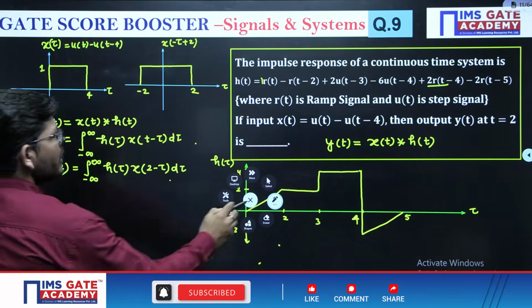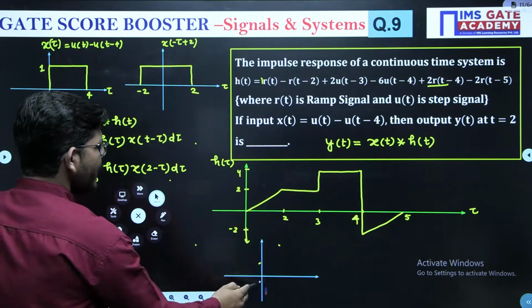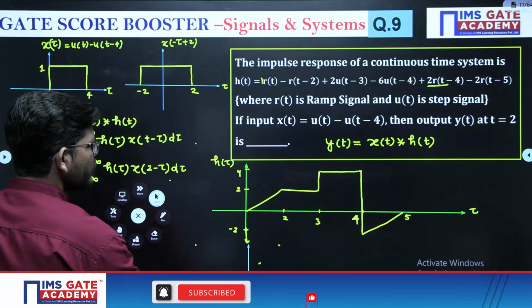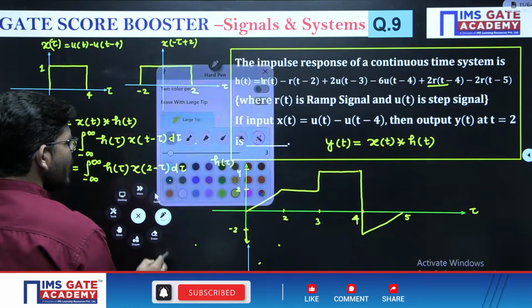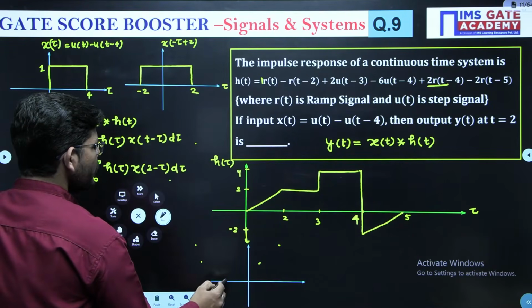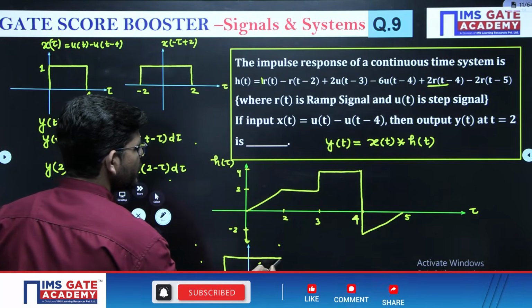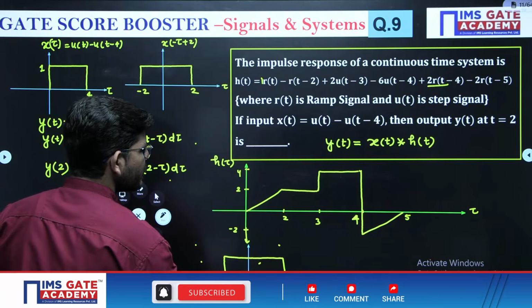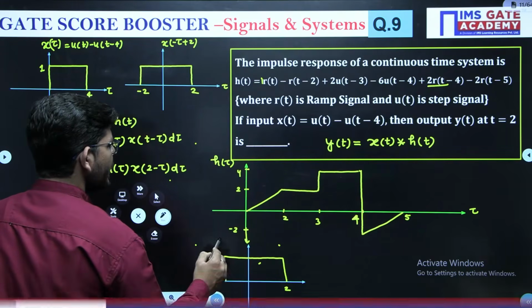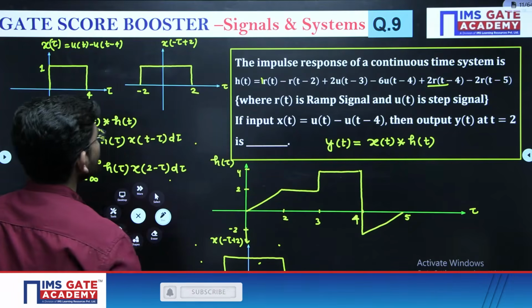Okay, now you already have h of tau. Okay, now I am going to draw the signal x of minus tau plus 2. Just see like this, right? This is what we have obtained as x of minus tau plus 2, correct?